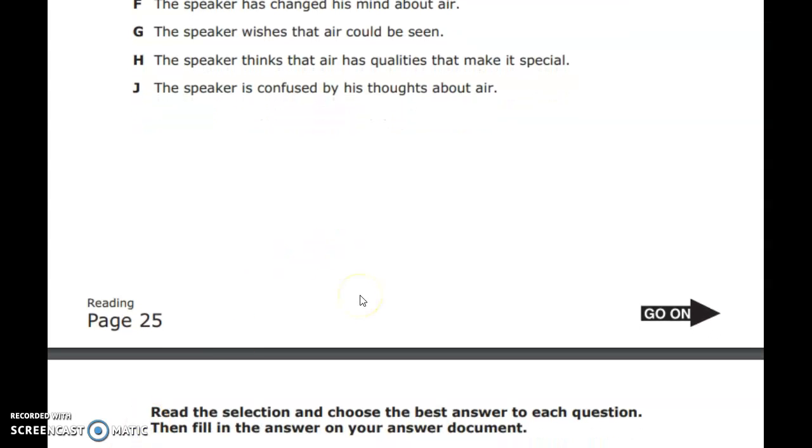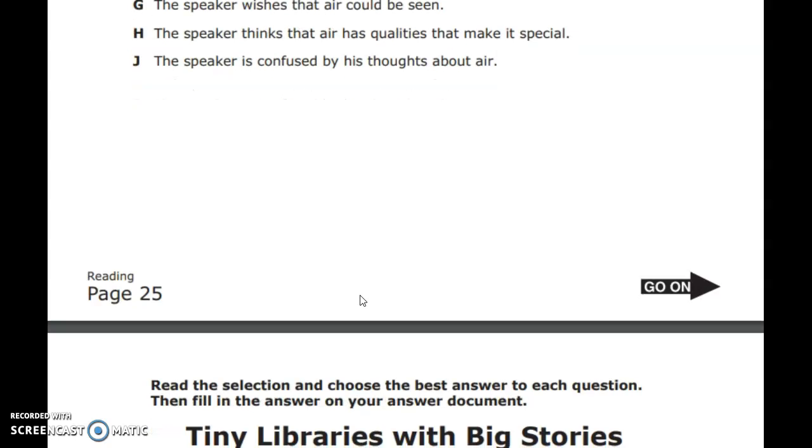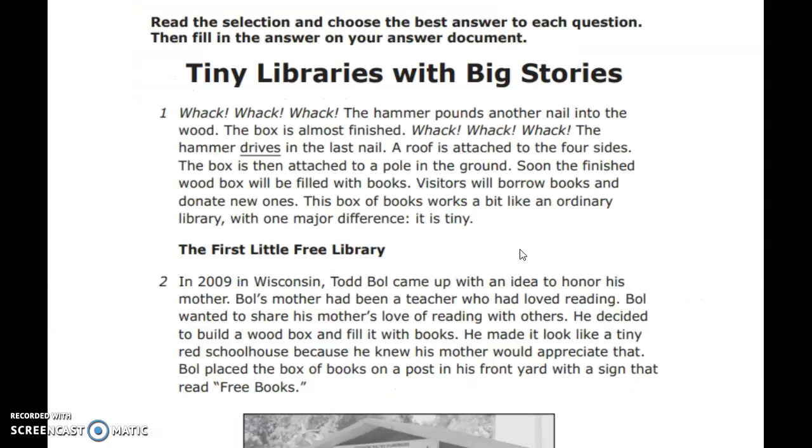We're going to stop here and do one more brain break before we move on to the very last passage of this mock STAAR test that you guys took.